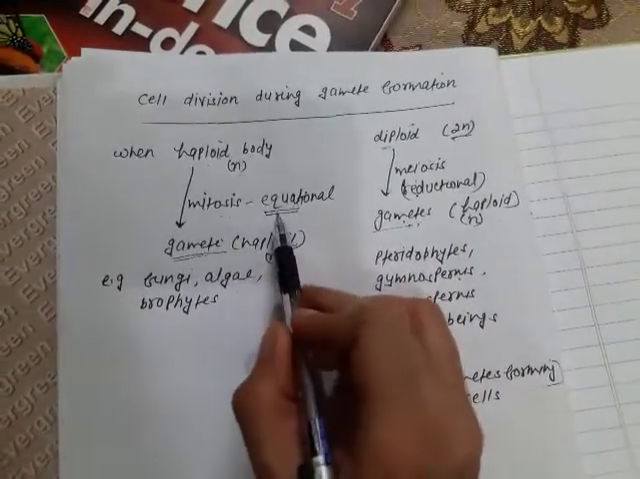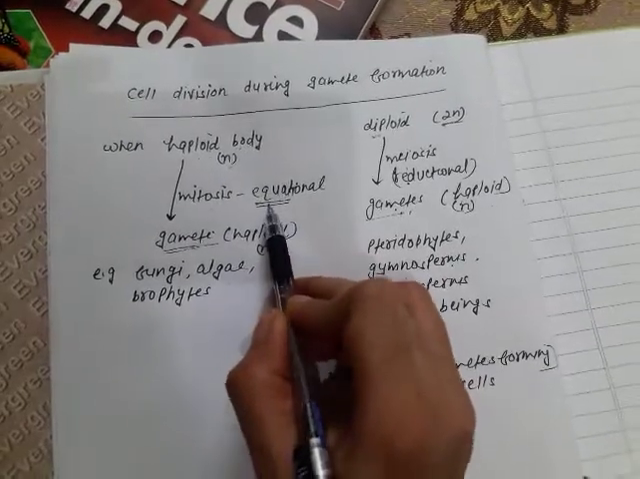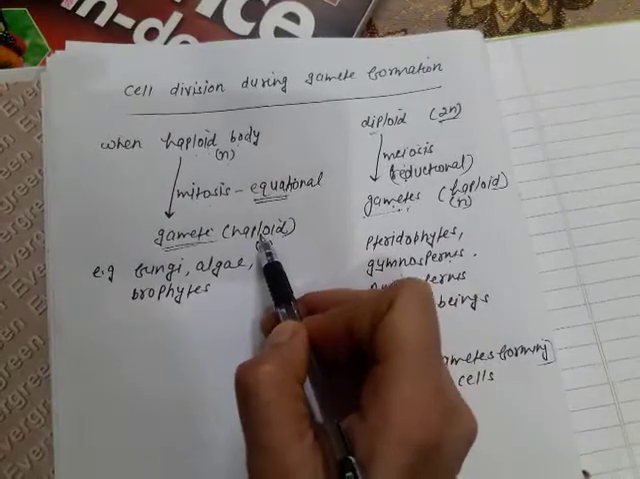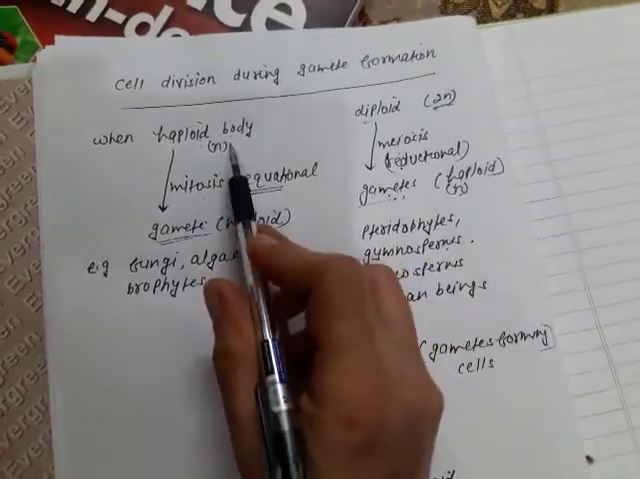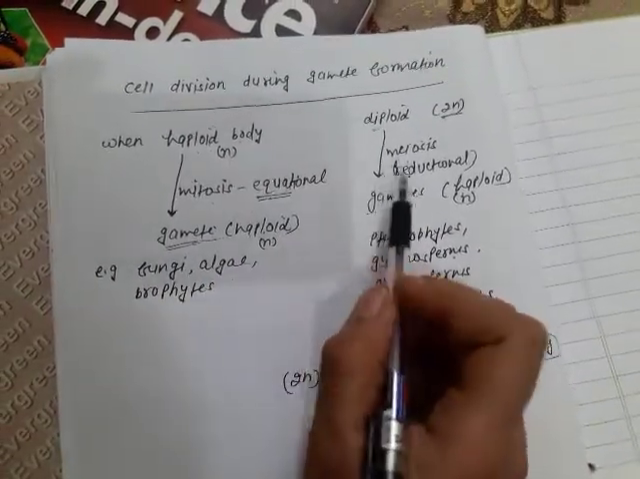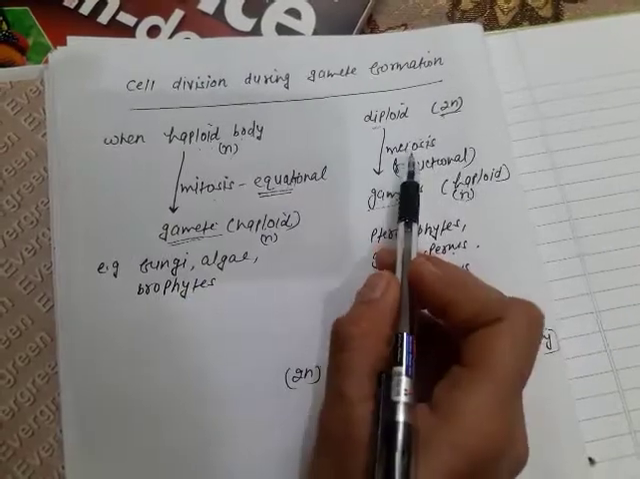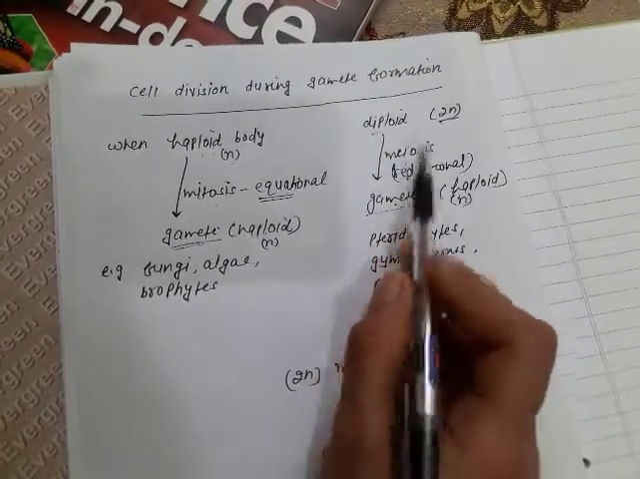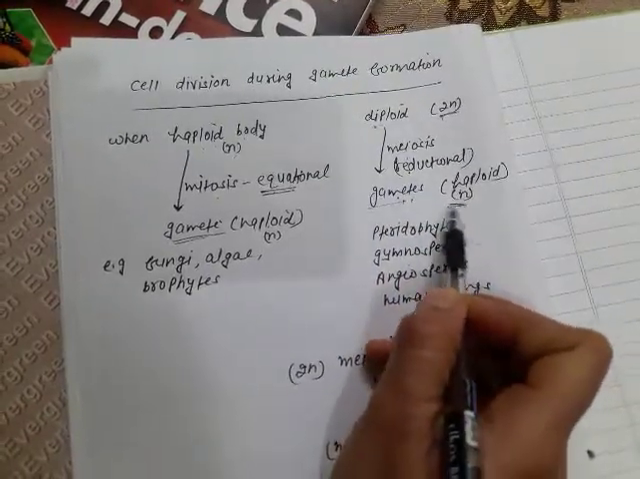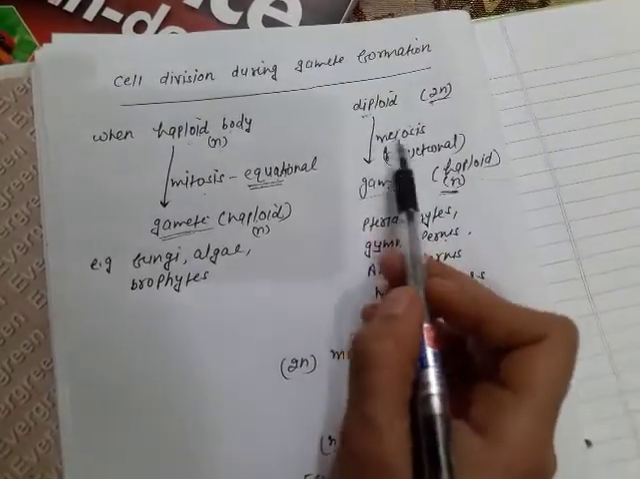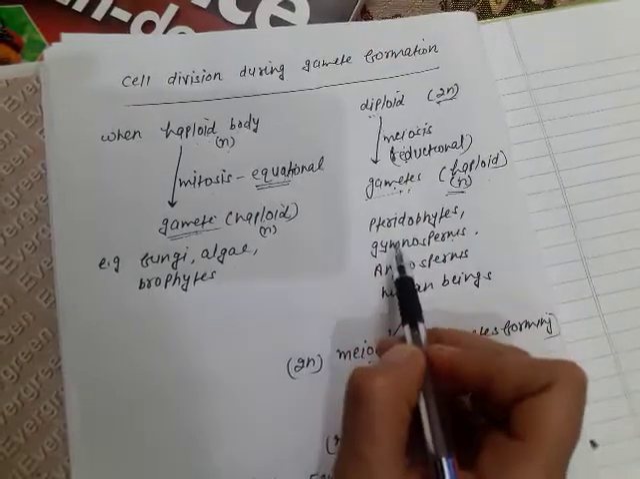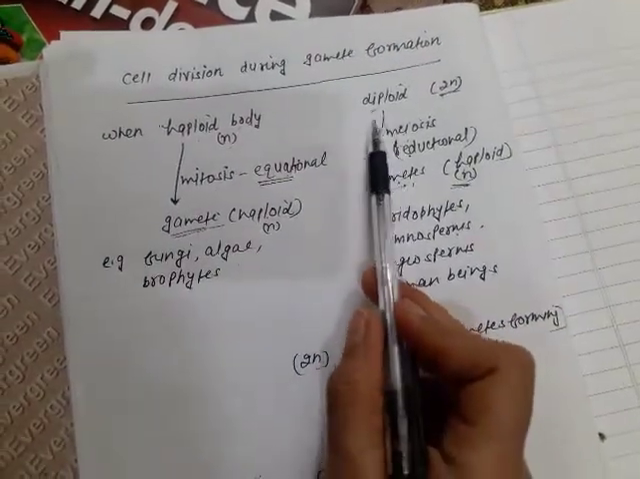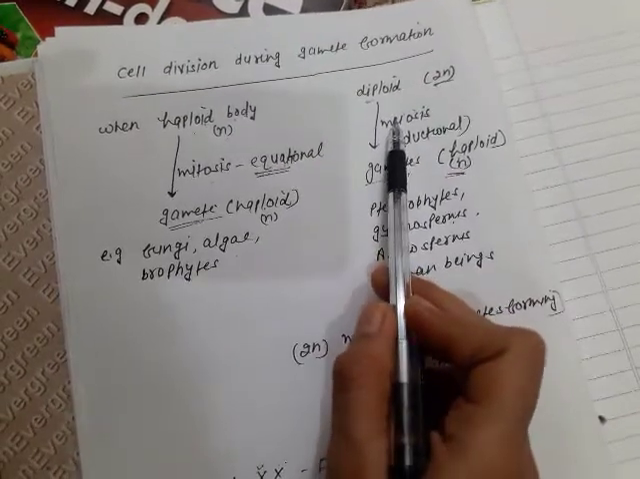Mitosis is equational division, which does not reduce the chromosome number. In equational division, the chromosome number remains the same, but in a diploid organism, meiosis takes place. Meiosis reduces the chromosome number to half. Now, in organisms like pteridophytes, gymnosperms, angiosperms, and human beings, this diploid body which undergoes meiosis is the